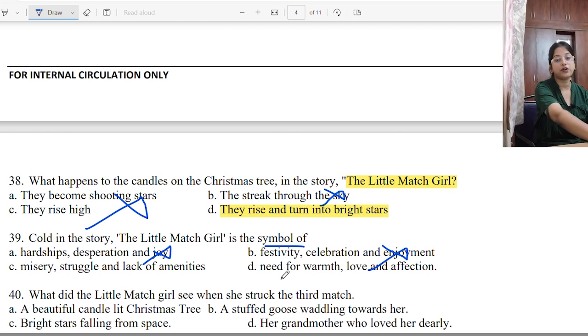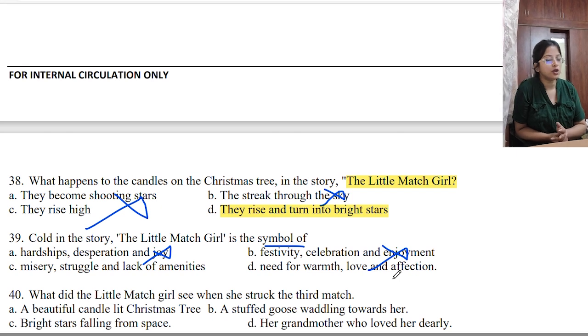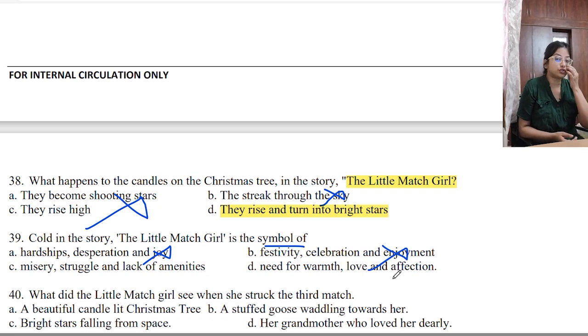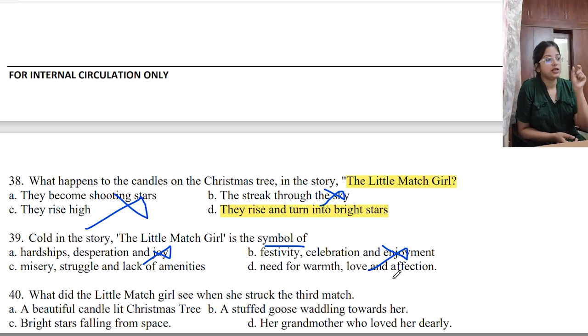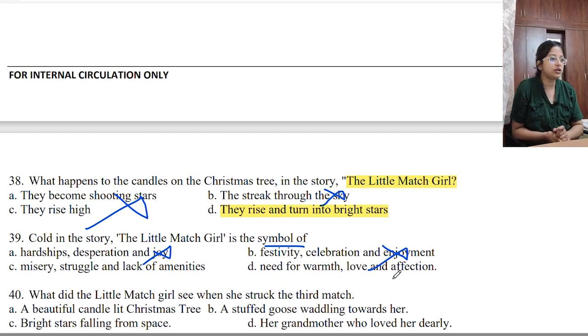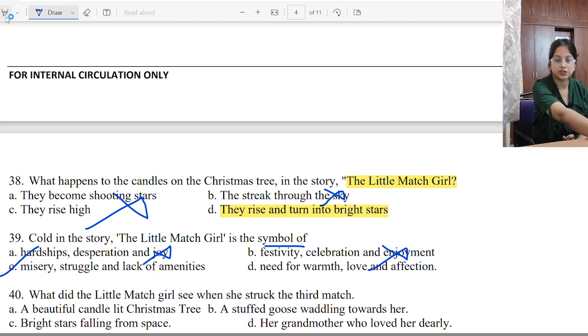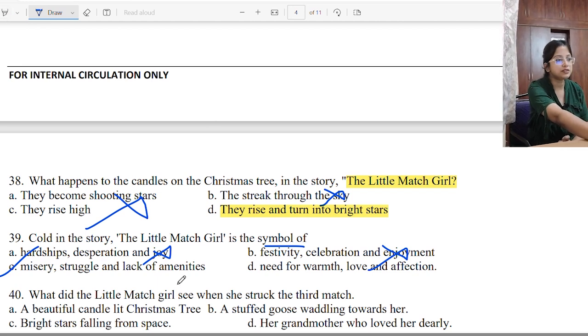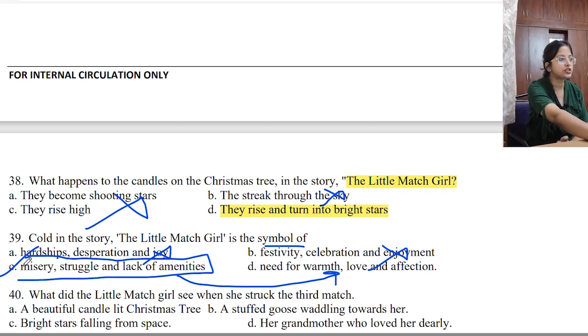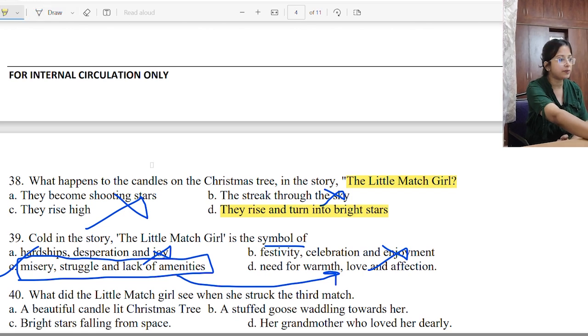So C or D, which one is the correct one? Think, which one is better? Which one has more points? Misery, struggle, lack of amenities. Need for warmth, love and affection. So the best option is cold in the story. We are asked, cold is the symbol of what? This can be misery, struggle and lack of amenities. Why? Because lack of amenities will also come as a point. So the lack thing we are going to mention over here, and that is why option C is the best one among all four.